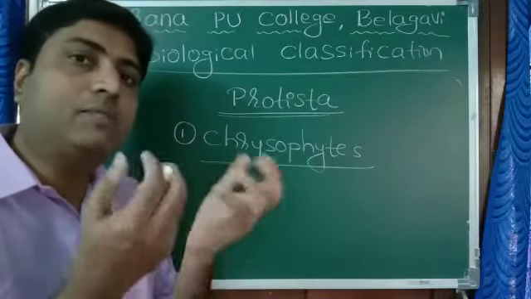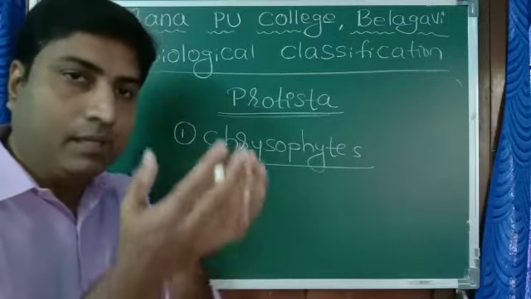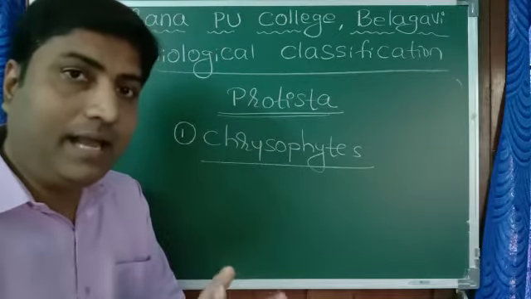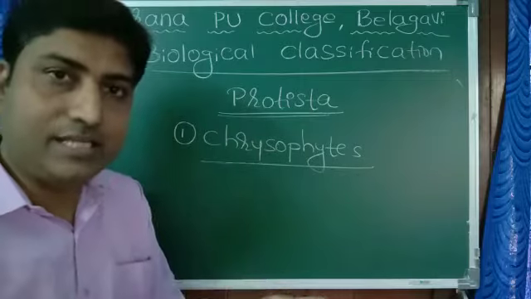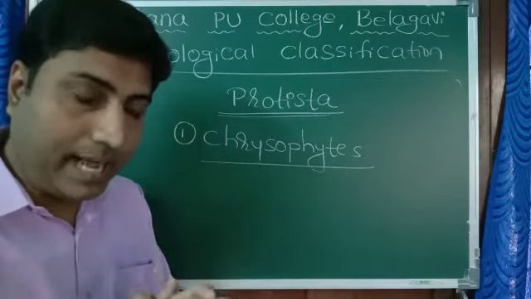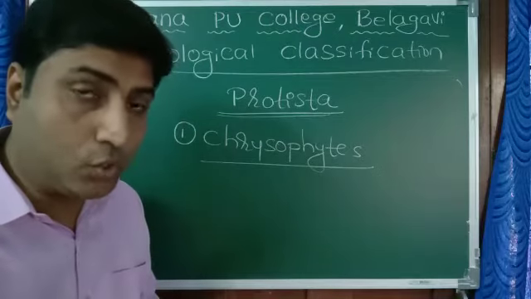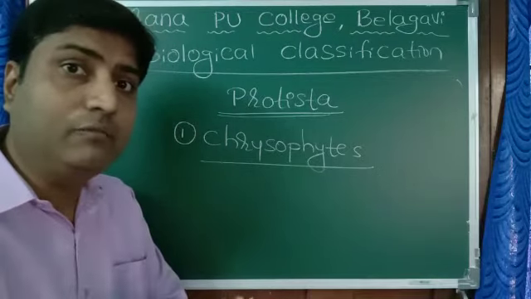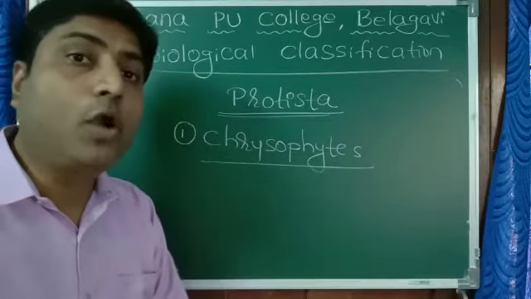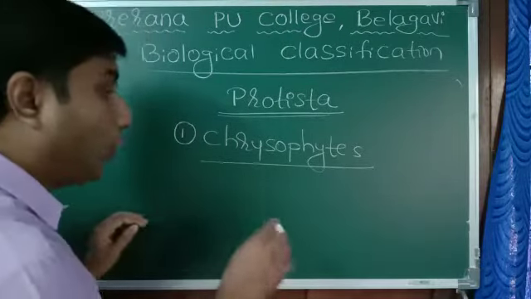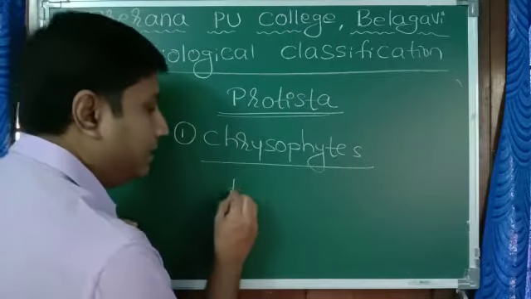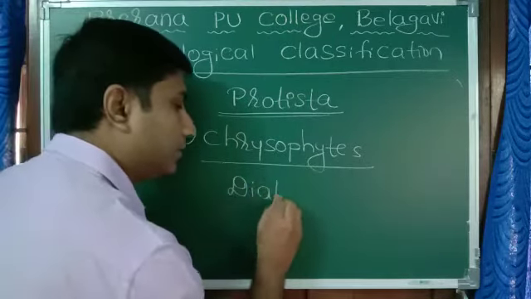When these diatoms die, they settle at the bottom of the ocean, but their siliceous cell wall will remain as it is, very hard, and it forms a huge bed on the bottom of the ocean. We call that bed of dead diatoms diatomaceous earth.